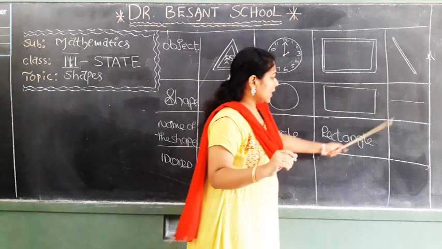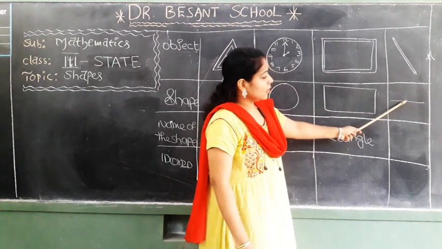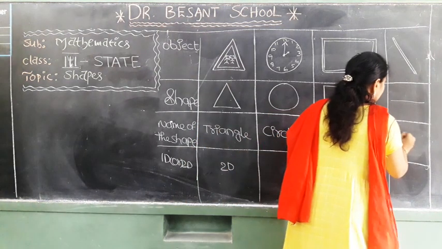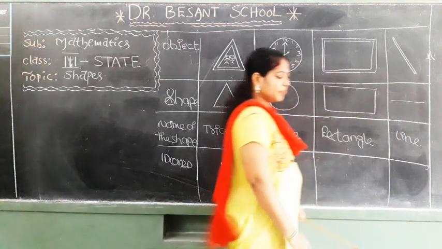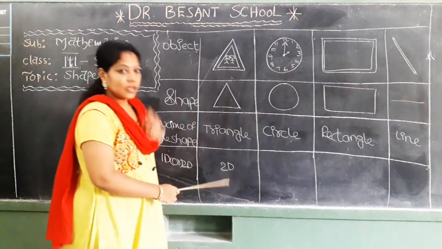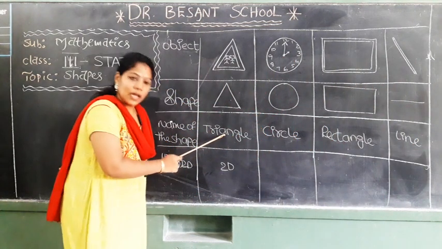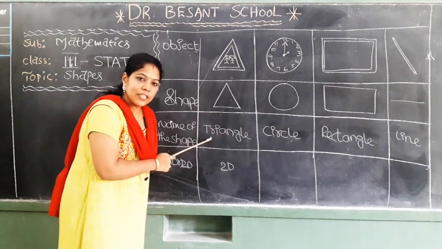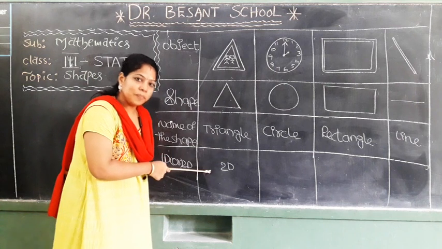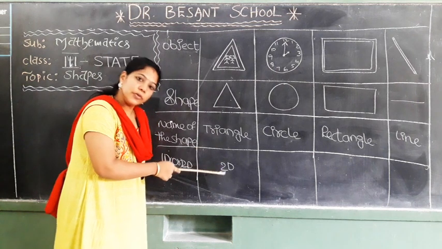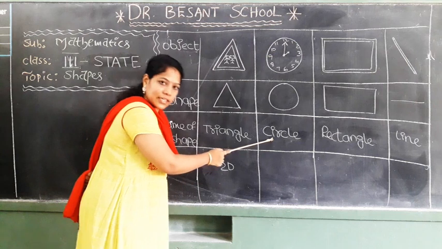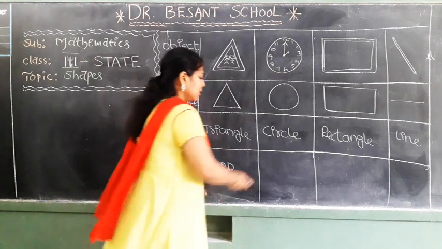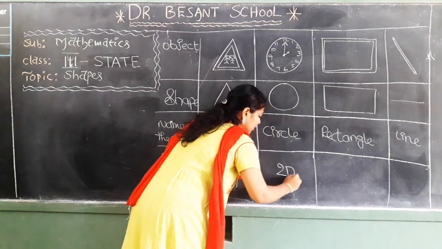Okay, children? Again, see. Coming to this one. Good. This is the line. Write down line. Then we have to write down whether this is a one-dimensional figure or a two-dimensional figure. Triangle. Is a triangle a two-dimensional figure or a one-dimensional figure? Yeah, a triangle is a two-dimensional figure. Next, circle. Is a circle a 2D figure or a 1D figure? Good, children. This is also a two-dimensional figure, 2D.